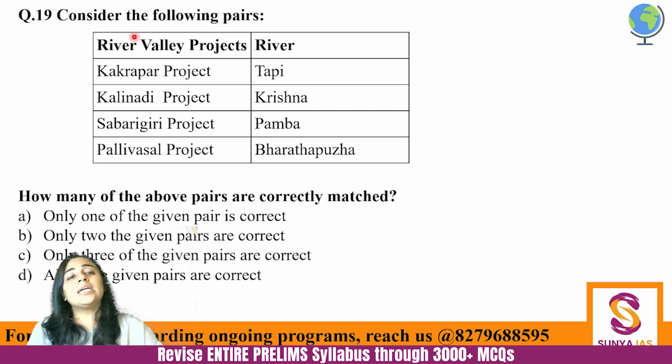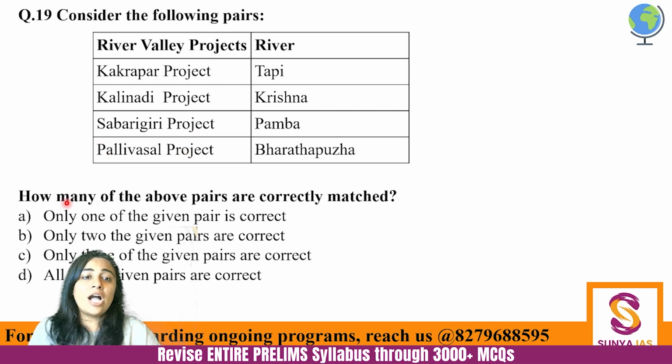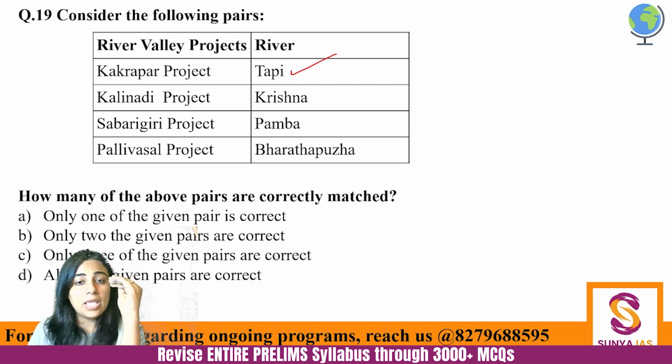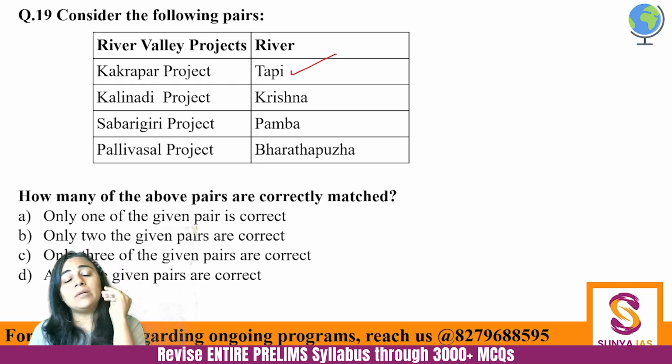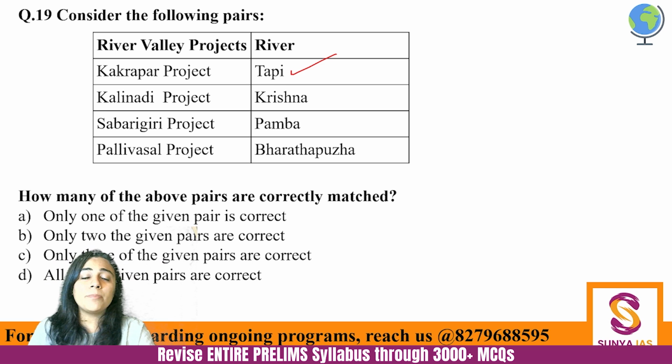Next. Consider the following pairs: Kakrapar project, Kali Nadi project, Sabaragiri project and Palivasal project. How many of the given are correctly matched? So river valley projects and the rivers on which they are made. Kakrapar project is definitely on the Tapi river. Tapi or Tapti, same thing. Okay, so Vindhyas, Narmada, Satpura, Tapi. Please don't forget this. And Kakrapar project is there on Tapi river, and this project is there in Gujarat.